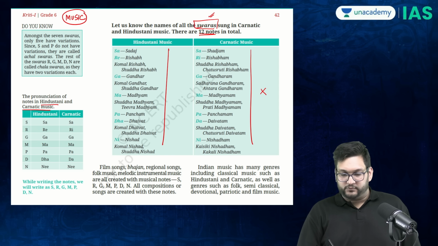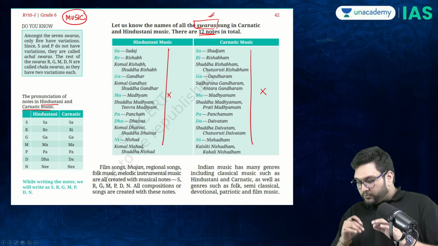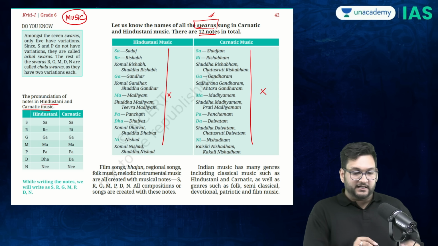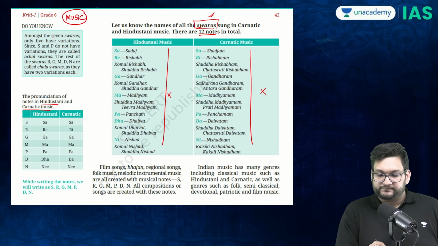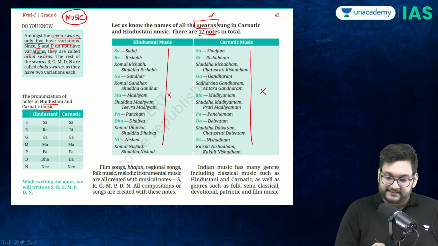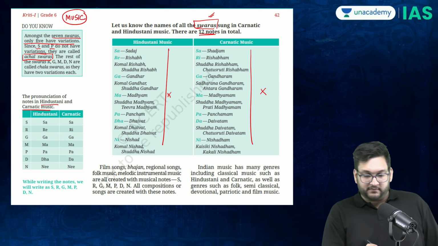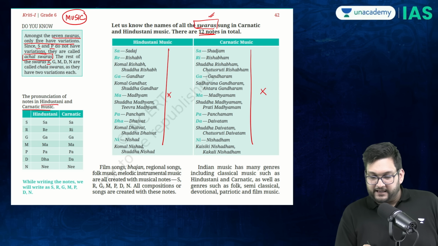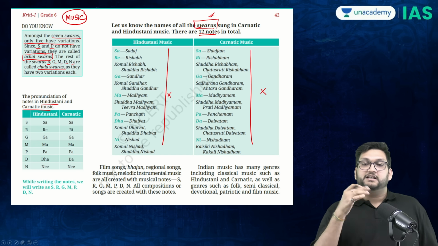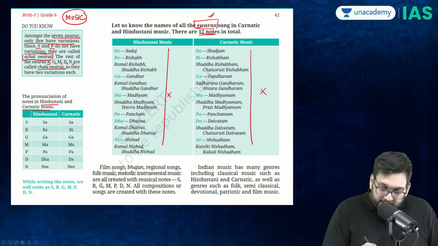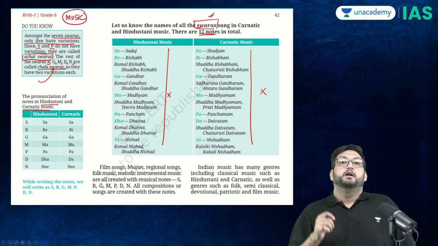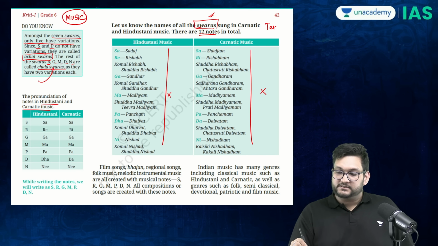Obviously, you don't have to learn these notes, but what you have to understand is that amongst the seven swars, only five have variations. Since S and P don't have variations, they are called Achal swars. The ones called R, G, M, D, N are called Chala swars. This becomes important for your preparation because UPSC asks terms.